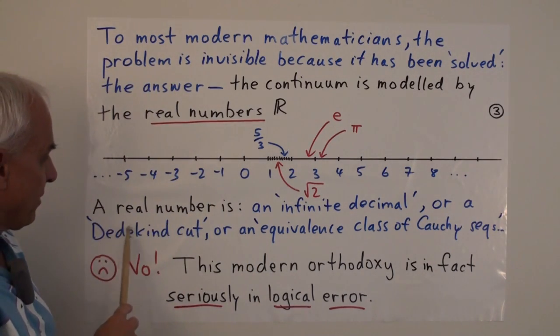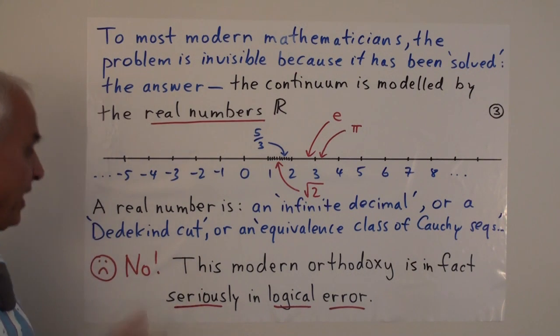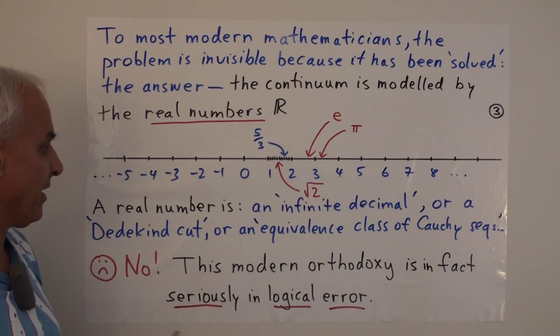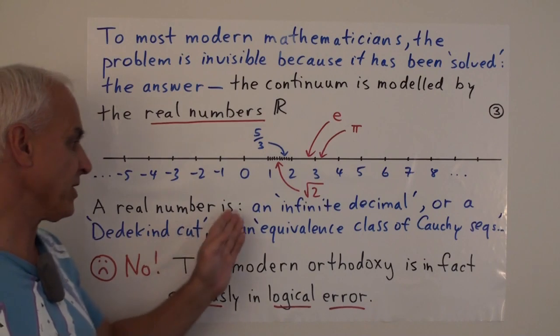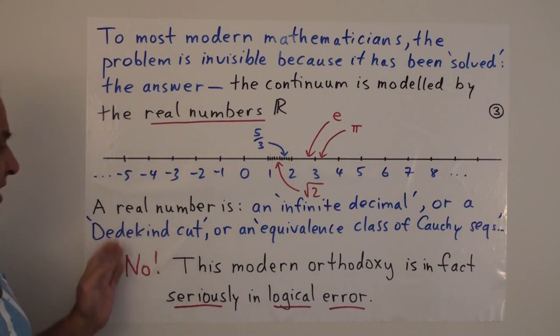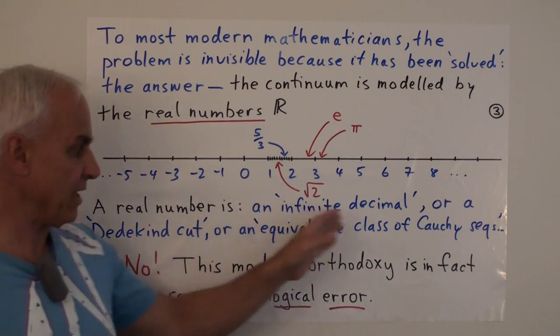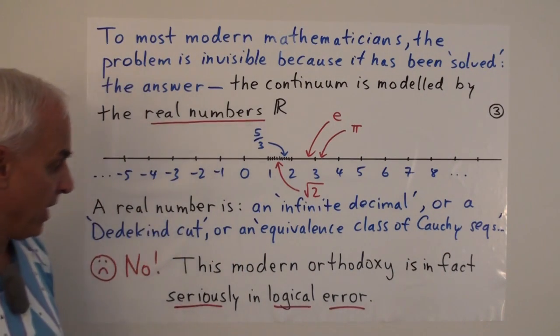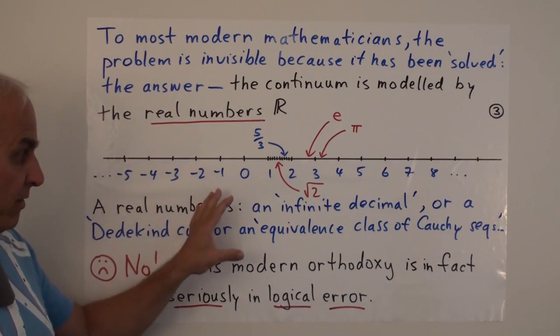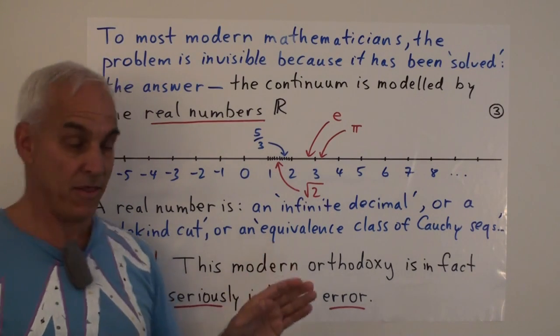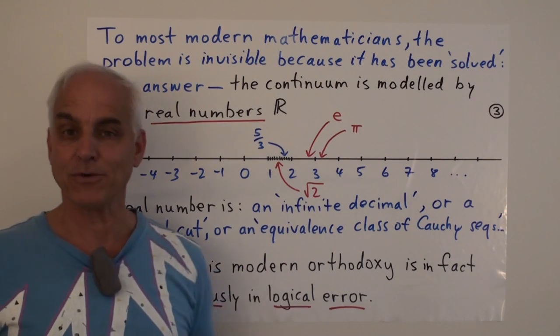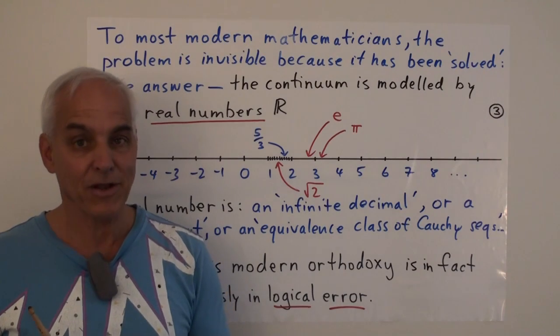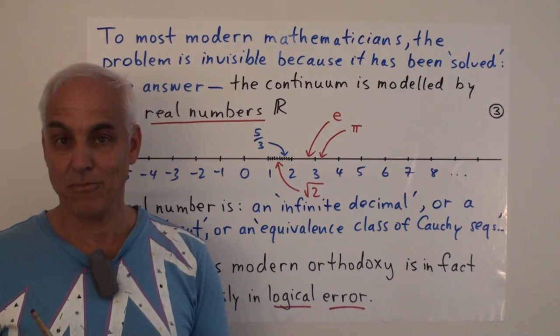There are various clichés that people learn. Students learn to recite the statement that a real number is an infinite decimal, or perhaps a Dedekind cut, or perhaps an equivalence class of Cauchy sequences, and there are other possibilities too. But when you actually look carefully, and try to find a place where the theory of any one of these is clearly laid out, well, then the logical problems become pretty obvious.